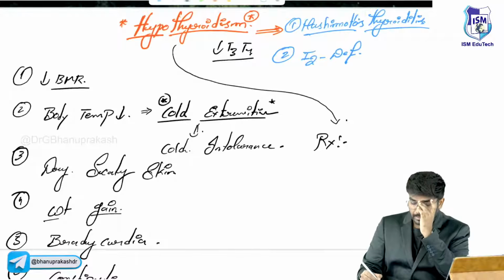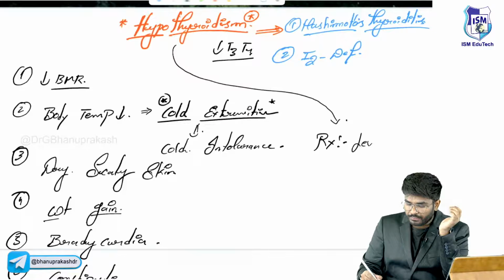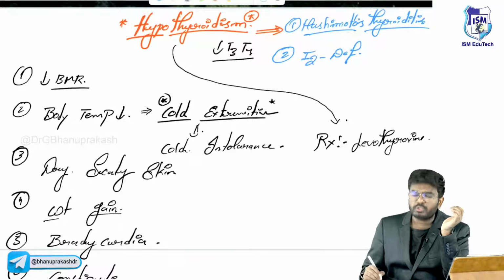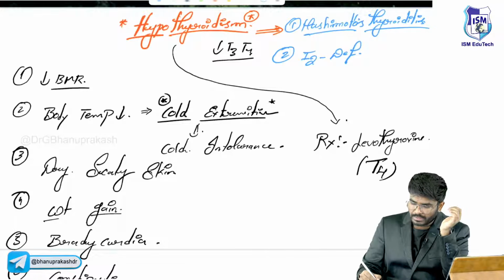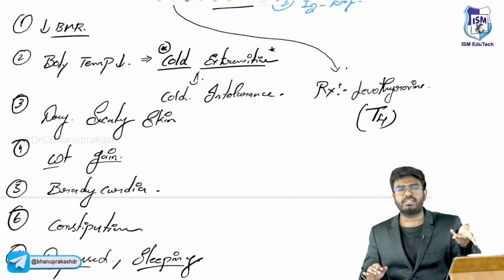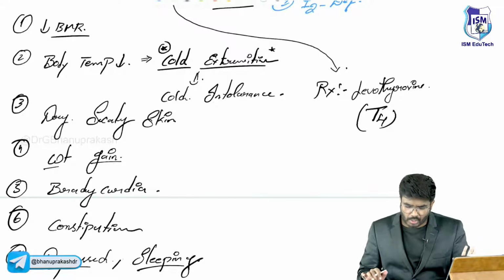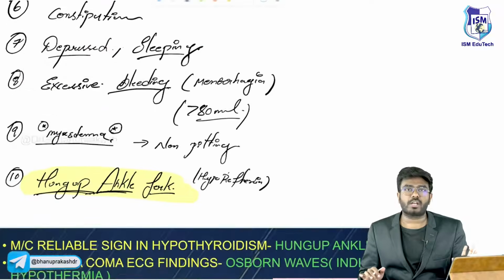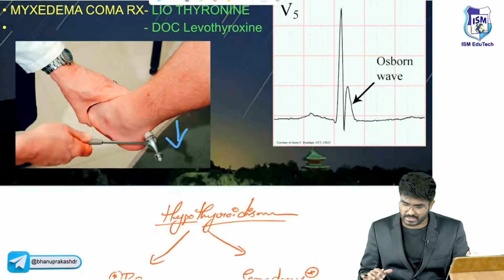The treatment is levothyroxine, T4. If you give T4, in the body T4 will be converted to T3. It does its function. For normal hypothyroidism, the treatment is levothyroxine tablets, the same tablets.